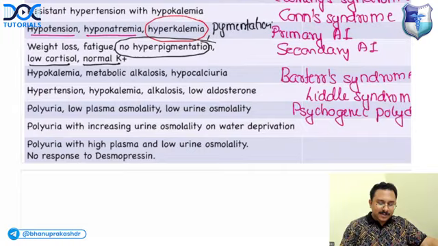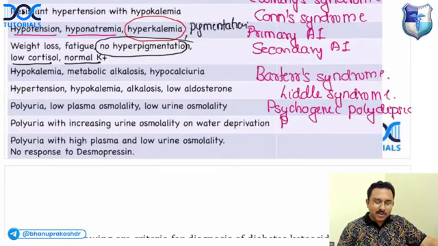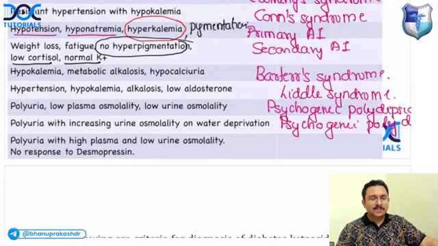Okay, psychogenic polydipsia. The next one, polyuria with increasing urine osmolality on water deprivation. So if you're doing a water deprivation test and there is a progressively increasing urine osmolality, then what is it? This is also psychogenic polydipsia. Where there is an increasing urine osmolality on water deprivation, it is psychogenic polydipsia.